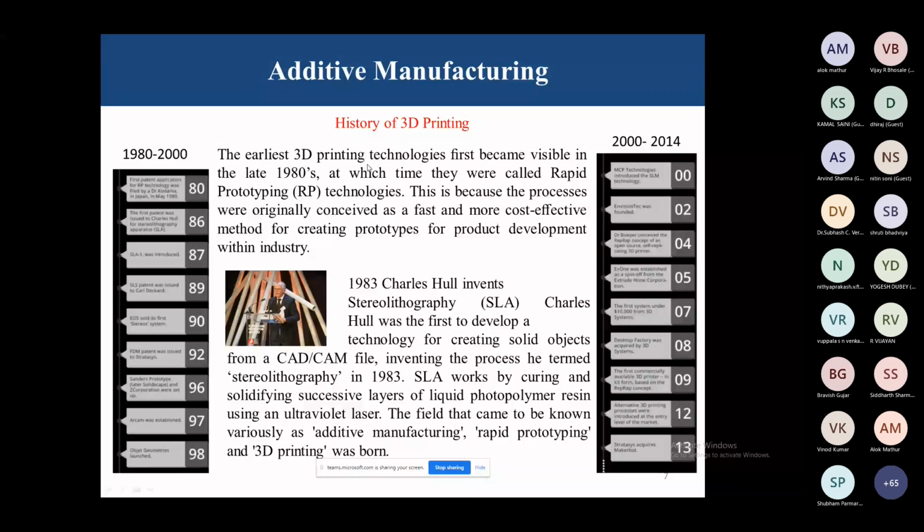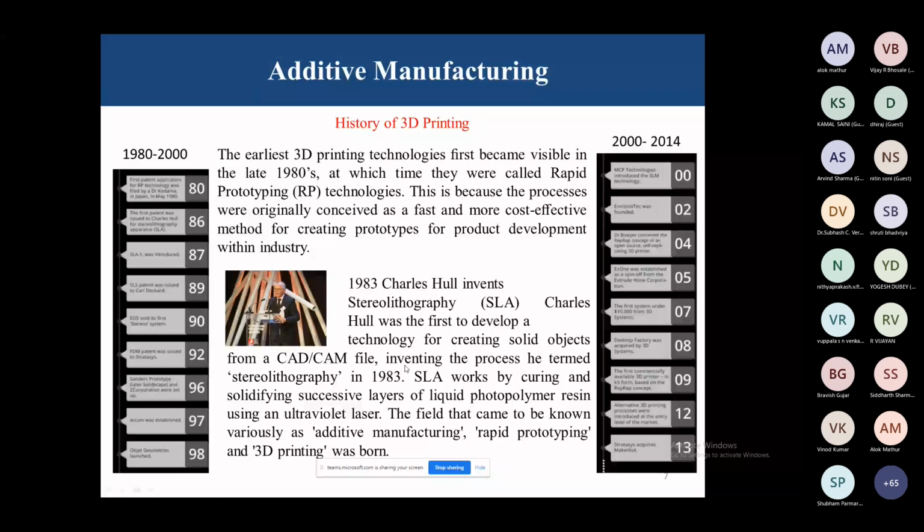introductions, 3D printing technology first became visible in the late 1980s, at which time it was called rapid prototyping technology. This is because the processes were originally conceived as a fast and more cost-effective method for creating prototypes for product development within the industry. So in 1980, the first patent was filed, when Charles Hull invented stereolithography. Charles Hull was the first to develop a technology for creating solid objects from a CAD/CAM file, and the process he termed stereolithography in 1983.